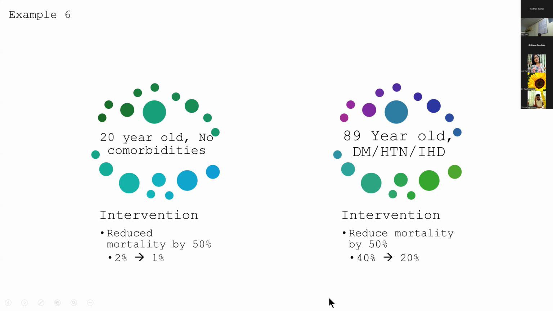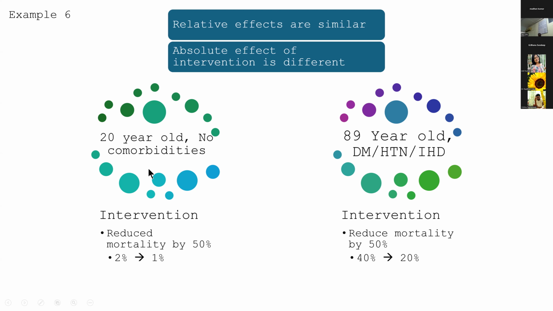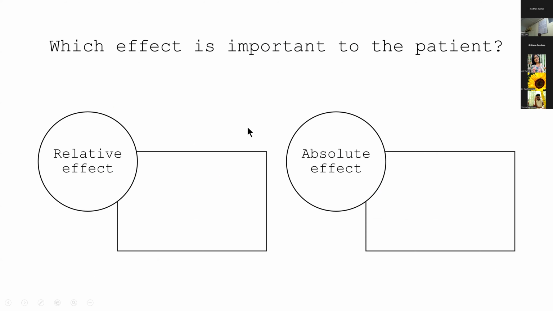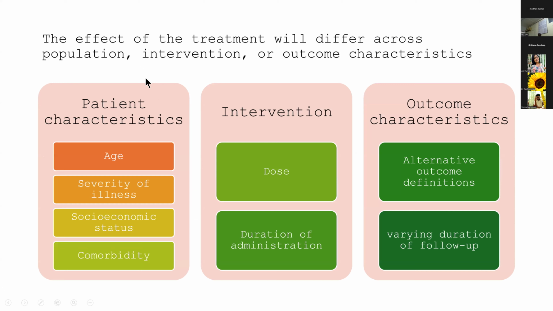The elderly man. So even though the relative effects are similar, the absolute effect of the intervention is different, and both have different baseline risk. So this actually comes to the next point: the effect of the treatment will differ across your baseline population, based on what intervention you use and based on what outcome characteristics you assess.